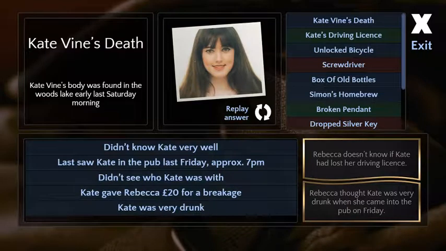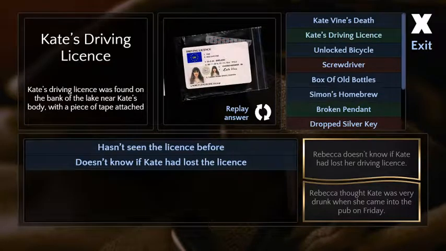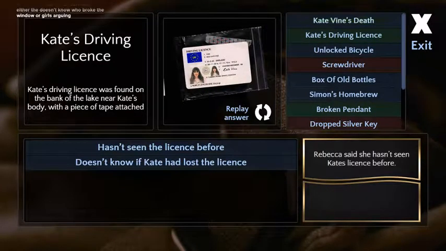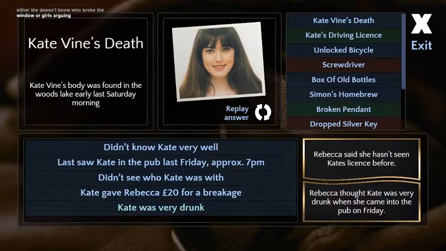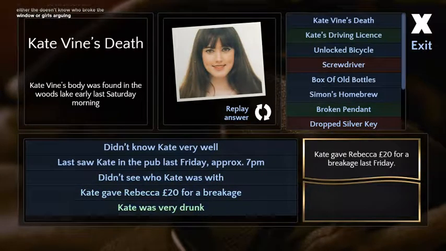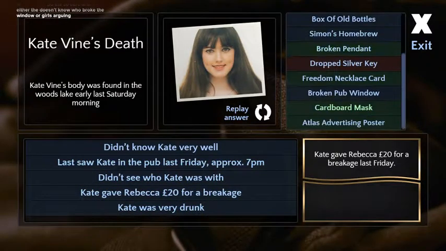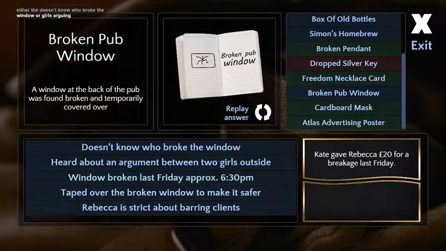I don't card people. Oh, hasn't seen the license before. Nehab says, do the 20 euro and either doesn't know who broke the window or the girl's arguing. Oh, I thought I did. Window was broken. Yeah.